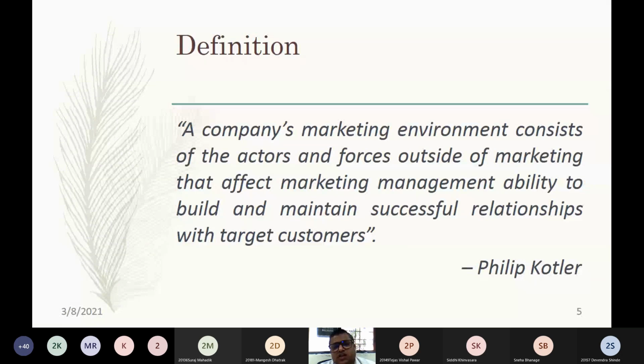Service industries and manufacturing industries have to adapt to the changing technology. Otherwise, their products or services will become obsolete. So that is how important understanding the marketing environment is.